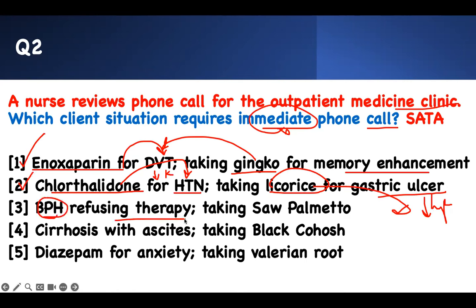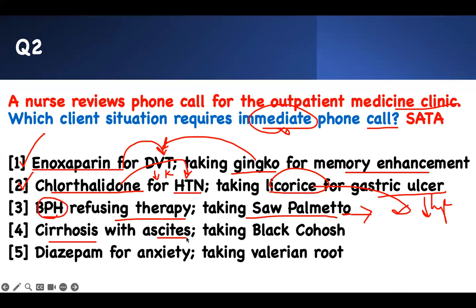BPH, refusing therapy. Okay, if you don't want to be treated, fine. But now taking what? Saw palmetto. Yeah, saw palmetto is for treatment of BPH. I don't care about it if you want to use that. There's no medication that will interact.